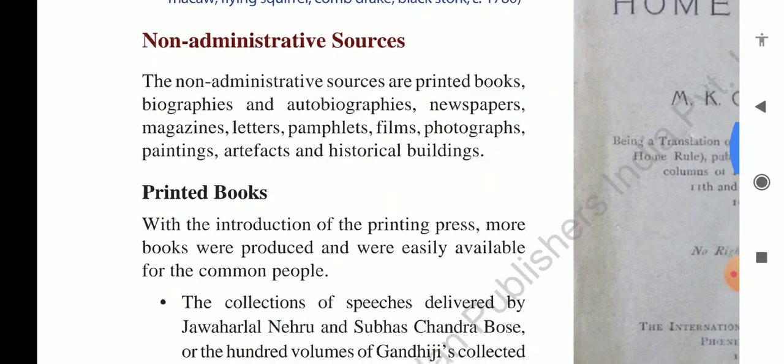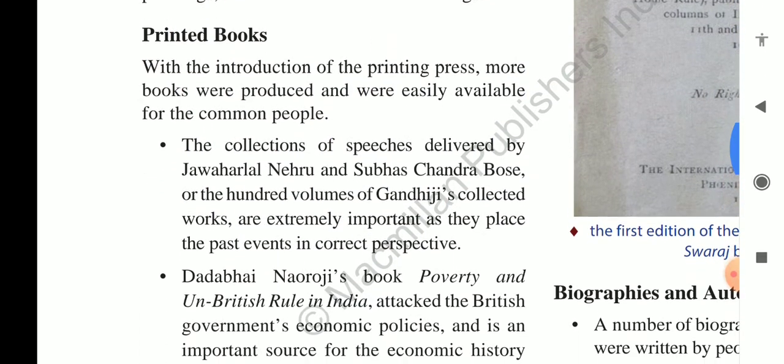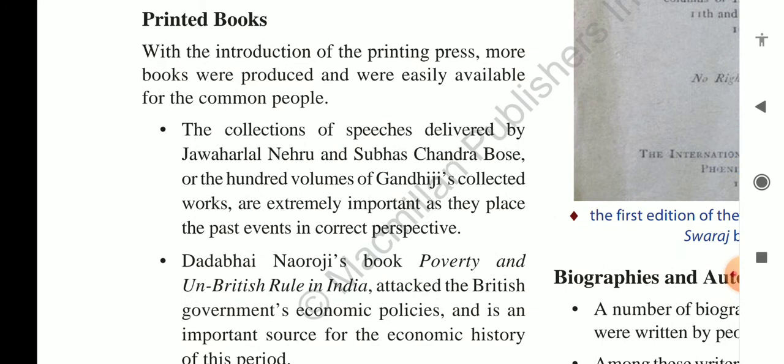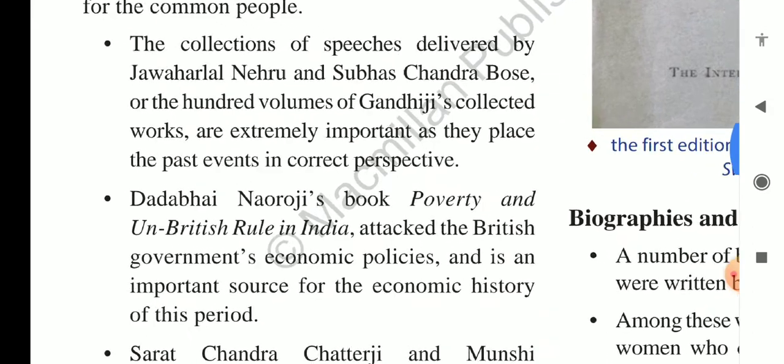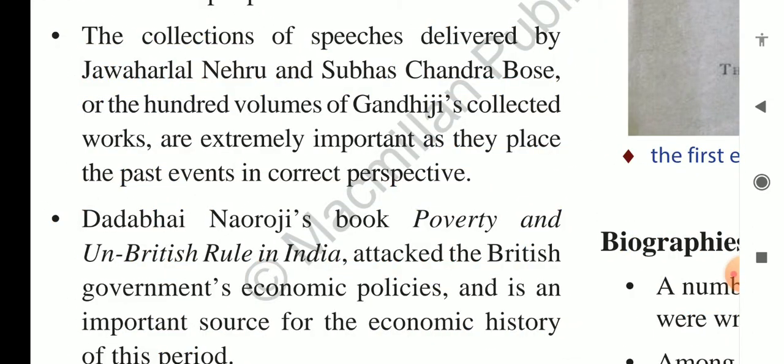Newspapers, magazines, letters, pamphlets, right? Let us see printed books. With the introduction of the printing press, more books were produced and were easily available for the common people. The collection of speeches delivered by Jawaharlal Nehru and Subhash Chandra Bose, or the 100 volumes of Gandhiji's collected works, are extremely important, as they place the past events in the correct perspective.